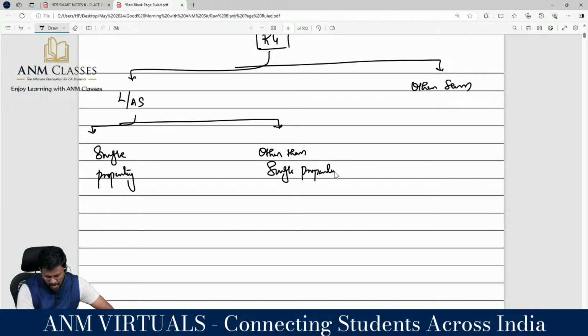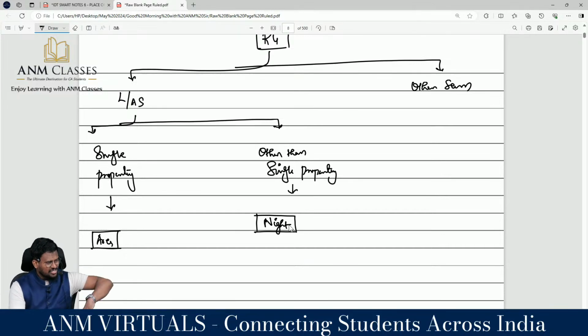If it is a single property, what is the base of apportionment? Area is the base of apportionment. Based on the area, how much area lies in one state and how much lies in another state, you have to apportion, right? With regard to other than a single property, night is the basis for apportionment: how many nights you have stayed in one state and how many nights in another state.